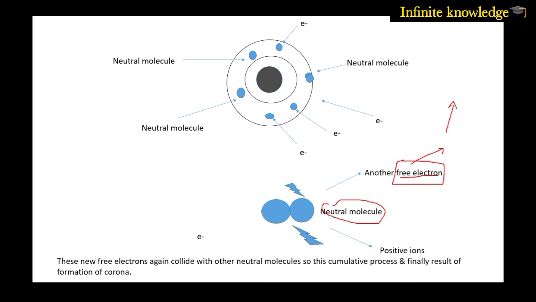What two things are generated from that? Another free electron as well as a positive ion. So this is a cumulative process, and at last the corona occurs across the line.